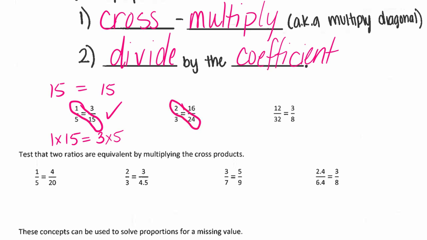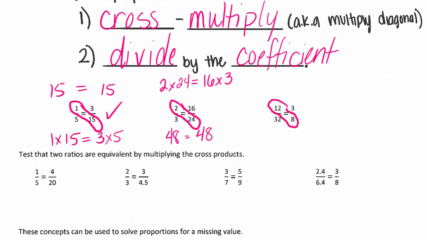Same thing here. We're going to do 2 times 24, and we're going to see if that equals 16 times 3. So what's 2 times 24? 48. Anybody know 16 times 3? It's 48. That one I'll give you.